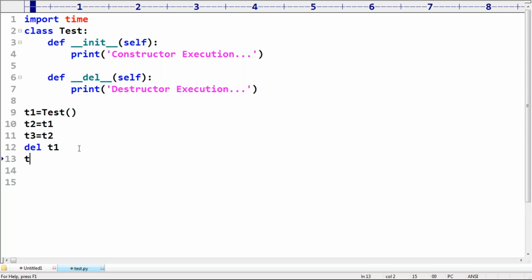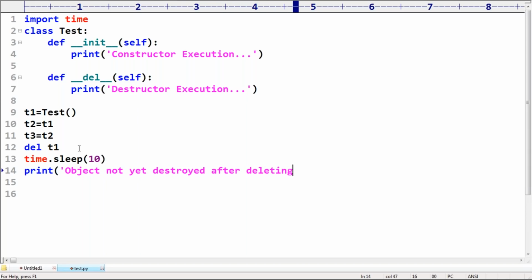Where is the proof for that? Now time.sleep of 10 seconds I'm waiting, sir. Is the object really going to be destroyed or not? After that, here I'm printing: object not yet destroyed after deleting T1. I'm sure, sir. Where is the proof? How can you tell?